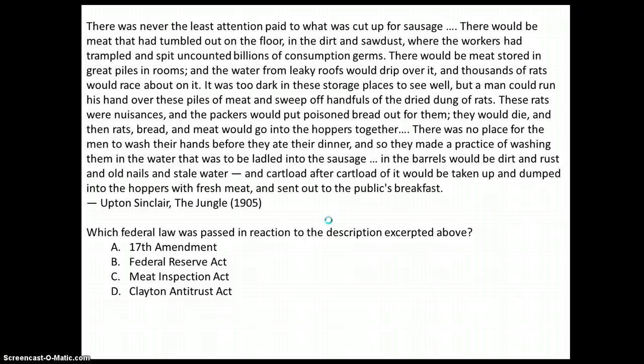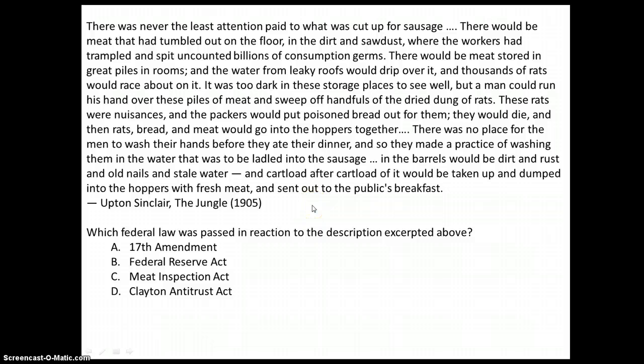Okay, so this one's kind of long. First, I'm going to read the question. Which federal law was passed in reaction to the description excerpted above? And so that simply means, what is the outcome of the things that are described in this paragraph?